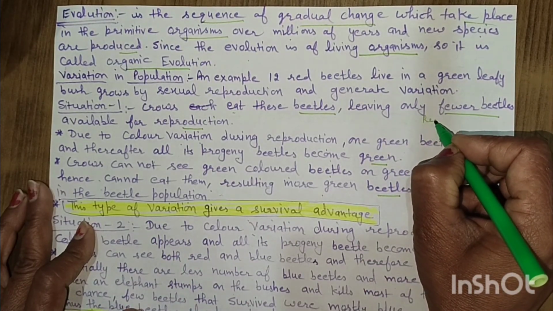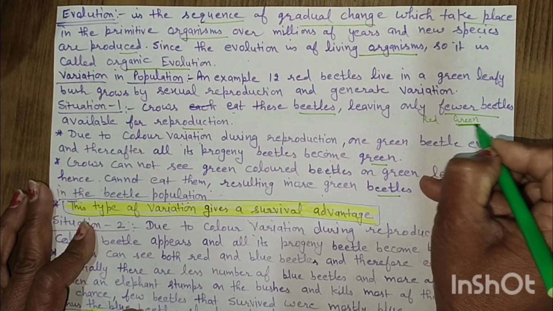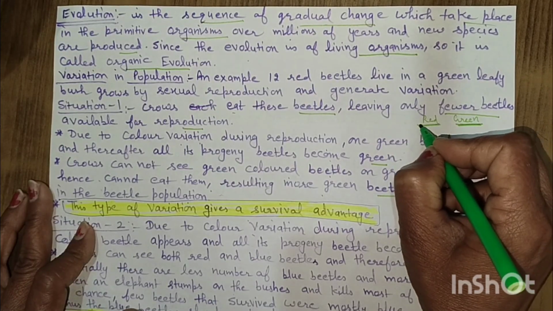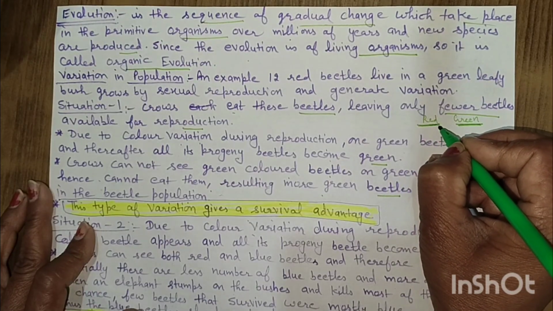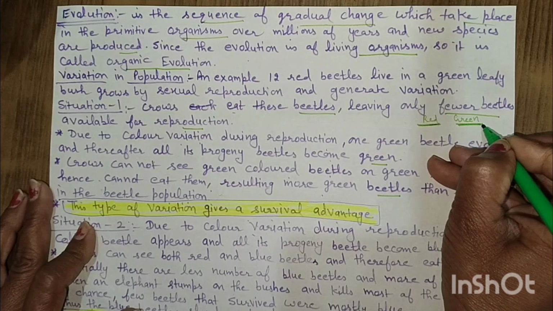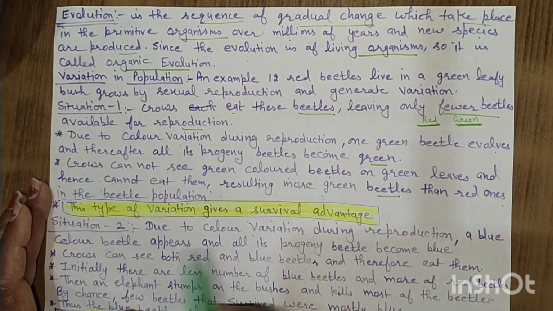There were the red beetle and the green beetle. On the leaves, the green beetle cannot be seen, but the red beetle was clearly visible, and crows eat all of the red beetles, and green beetles get the survival advantage.